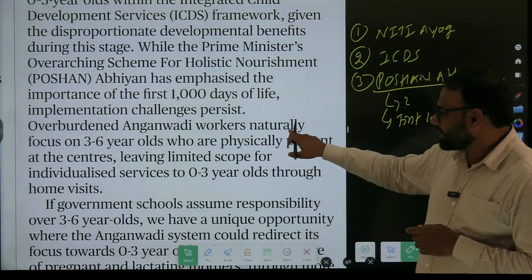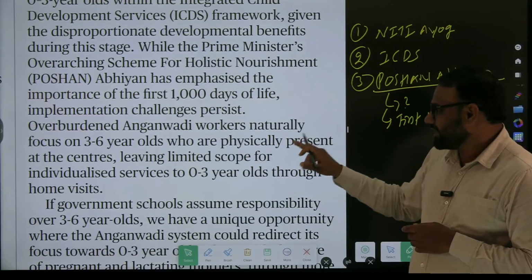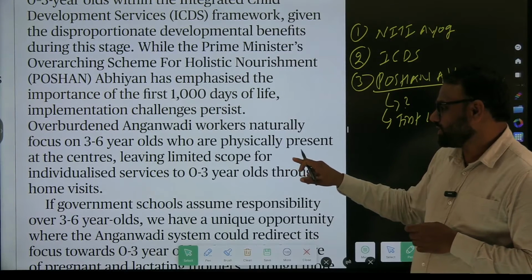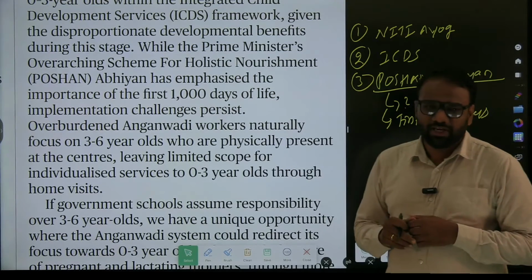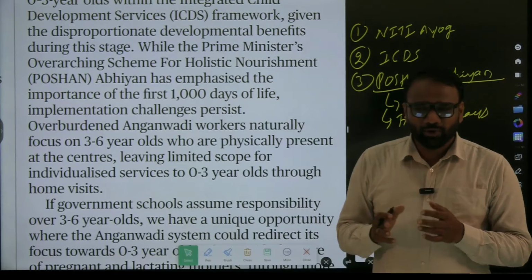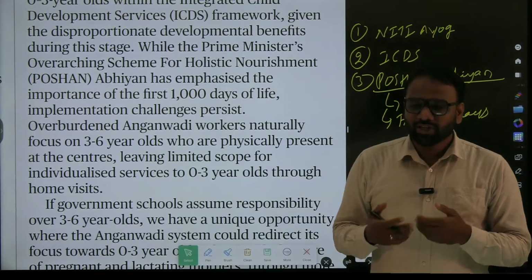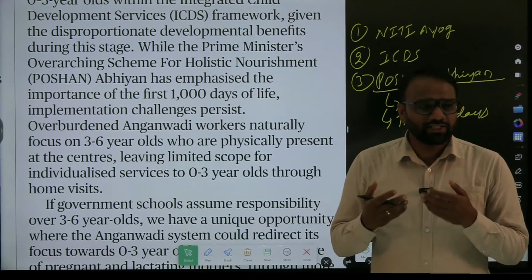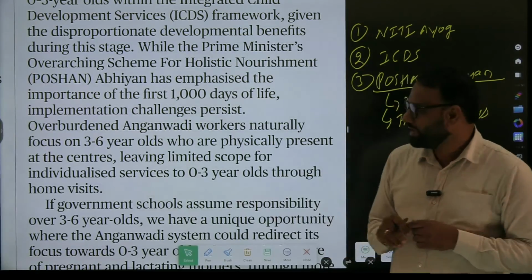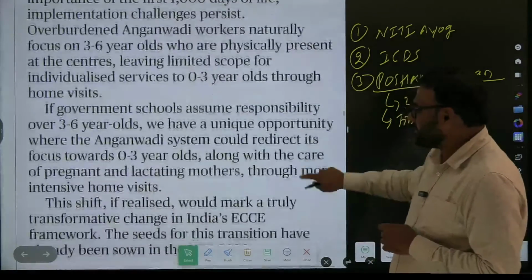Overburdened Anganwadi workers naturally focus on 3 to 6 year olds who are physically present at the centers, leaving limited scope for individualized services to 0 to 3 year olds through home visits. Anganwadi workers are also human beings. They have to handle the Anganwadi and at the same time home visits. It will be practically impossible. Hence they prioritize the children who are 3 to 6 years old and who come to the Anganwadi centers. Here you can quote in mains the challenges faced by Anganwadi workers.